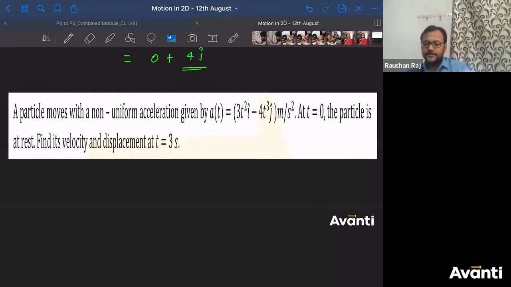You have to find the velocity and displacement at t is equal to 3 seconds. What happened to my mouse? Okay.